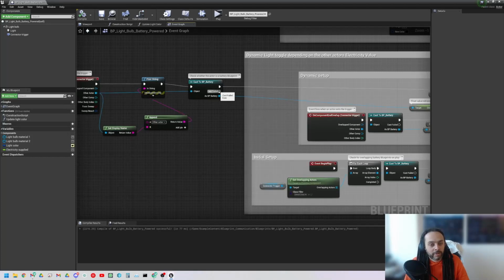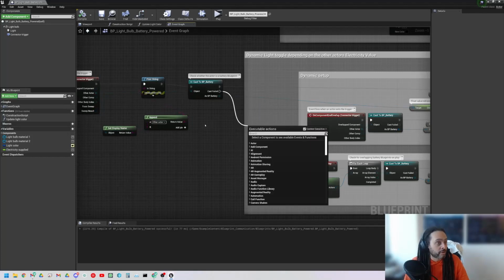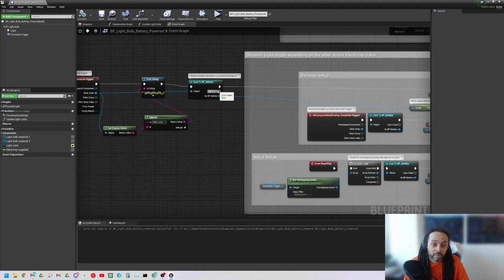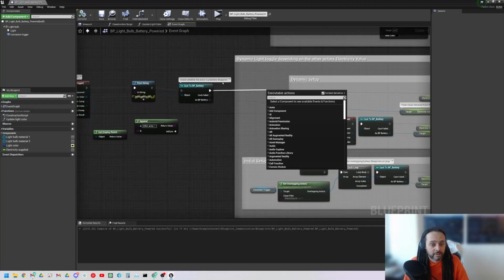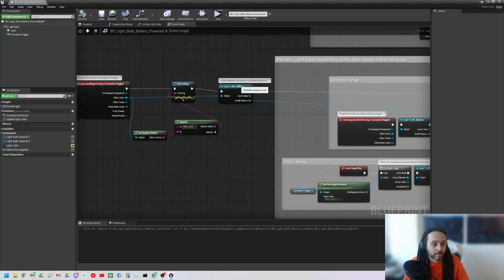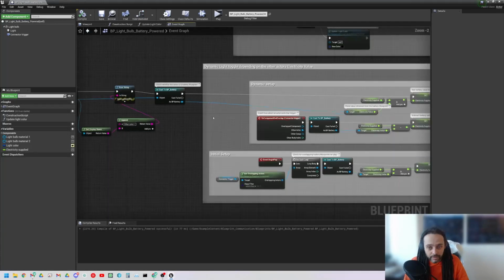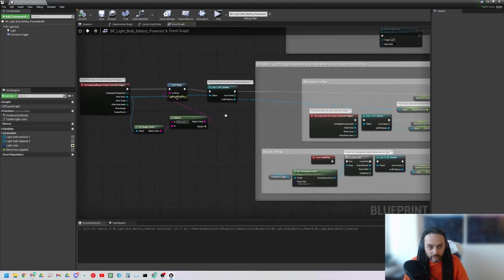Now if it fails, you can hook up some logic so you can do something else with it. But a lot of times you'll see them disconnected like this. That just means do nothing. So the rest of this chain won't fire, because this one only fires if it is a matching blueprint. This object matches this blueprint. So that's your cast node.